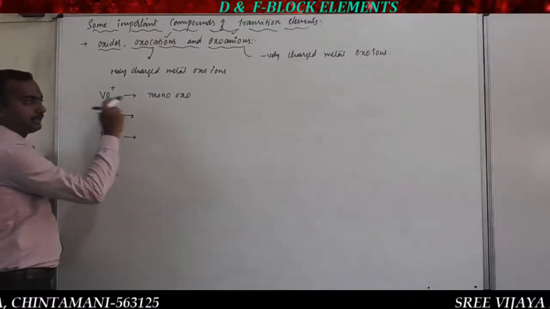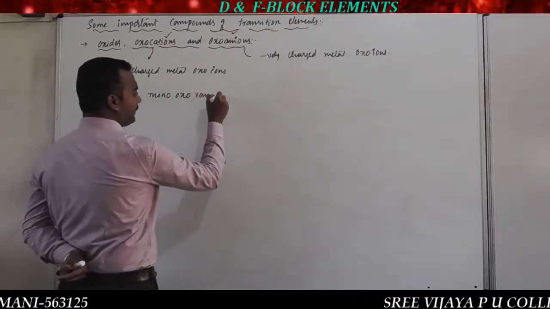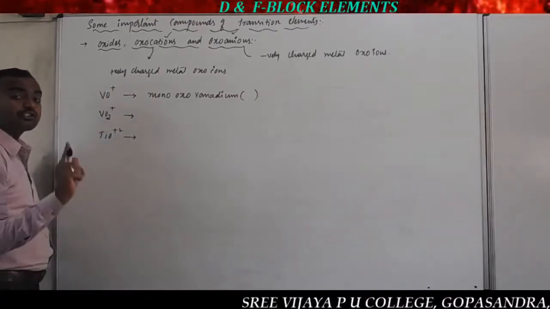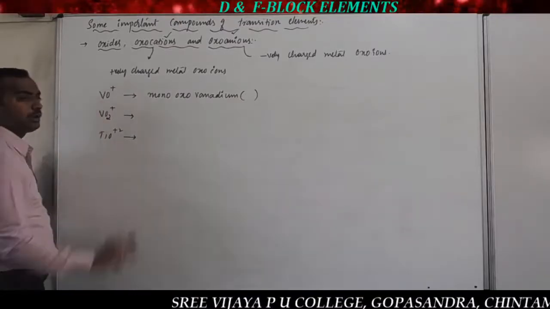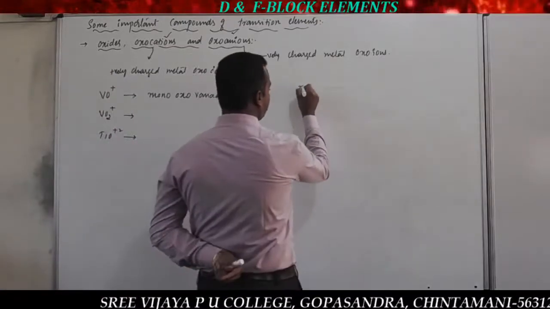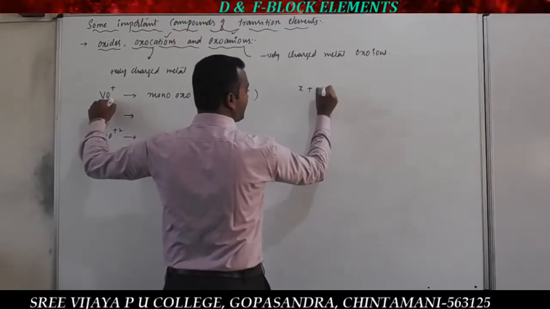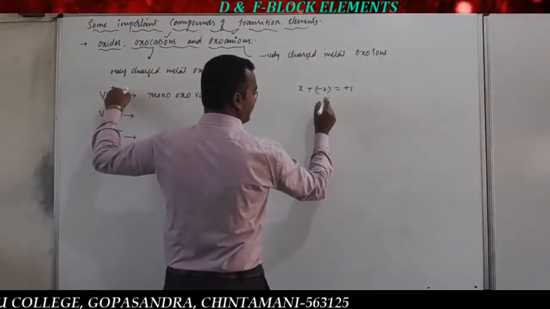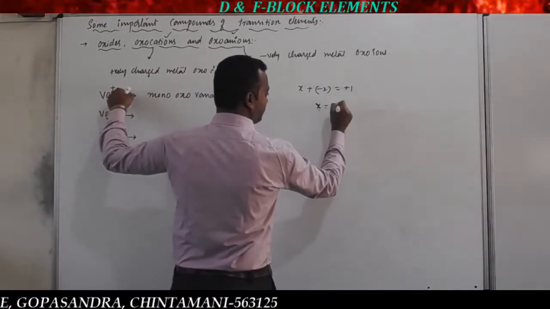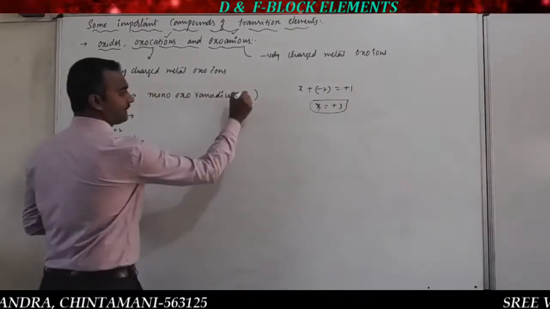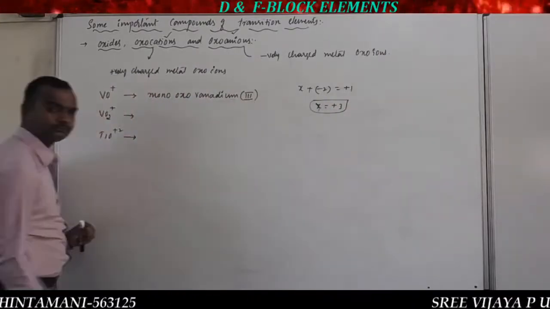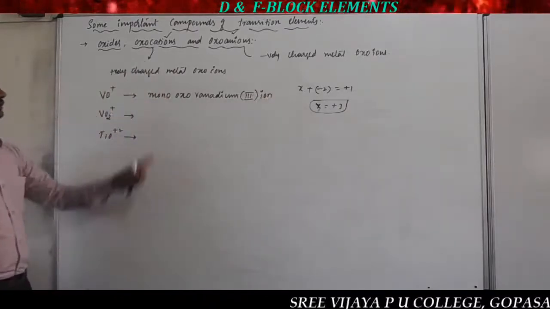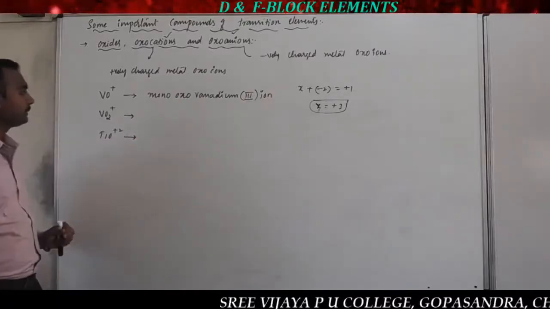What is the name of this element? The element name is vanadium. Mono-oxo vanadium. In brackets we have to mention the oxidation state of this metal. In the case of VO plus, to calculate the oxidation state, take X plus oxygen having oxidation state minus 2 is equal to the charge of the ion, plus 1. So X is equal to plus 3. We write it as a Roman numeral, III, and since it is ionic in nature, we add ion. So mono-oxo vanadium(III) ion, that is VO plus.